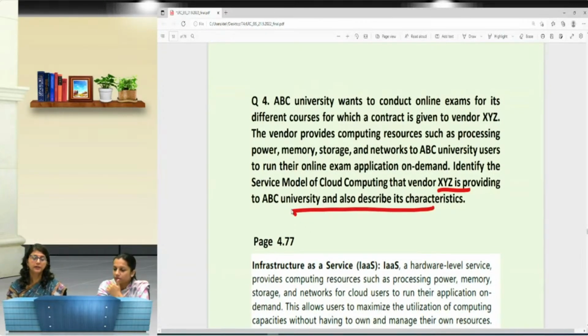Now your whole question will be wrong if the identification is not correct, right? Because if supposedly somebody identifies it here as platform as a service and then describes its characteristics, the whole answer is wrong. Now Mr. Chitale has come, he is saying SaaS, software as a service. No ma'am, once you tell him why it is IaaS.